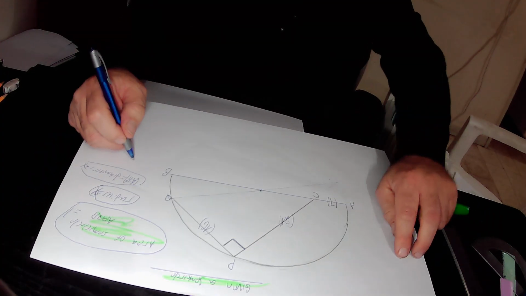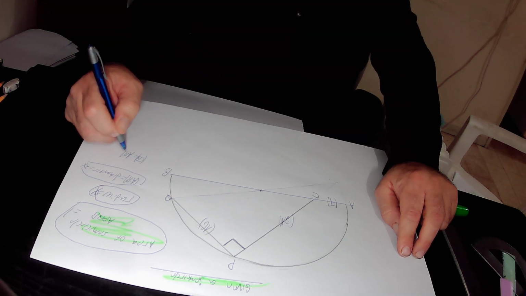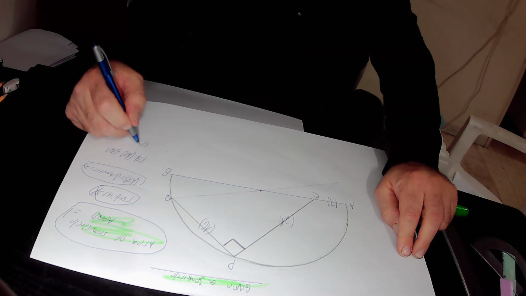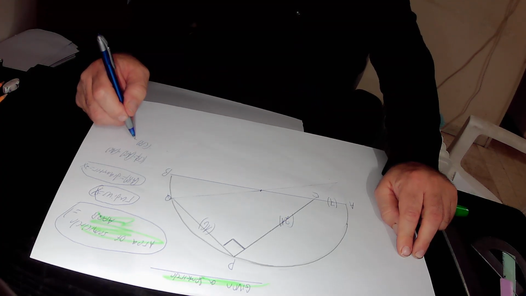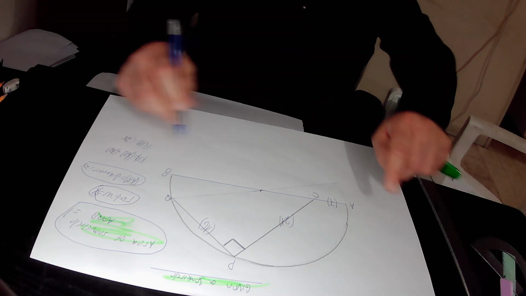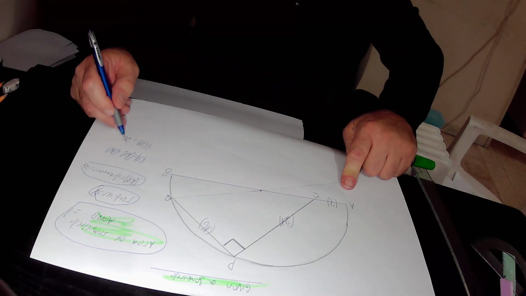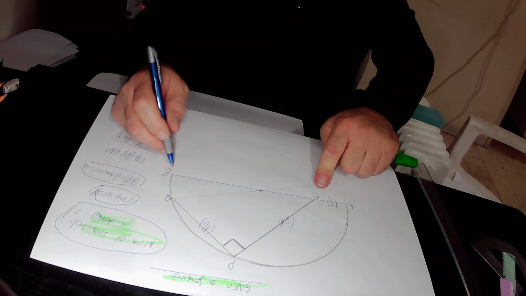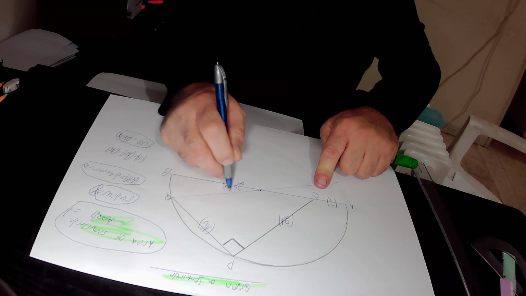So CB equals AB minus AC. AB is 2x, the diameter of the semicircle, minus AC. AC equals 7 units according to what is given in the question. So in total, we found that CB equals 2x minus 7 units in length. This is the missing line segment CB, equal to 2x minus 7 units.